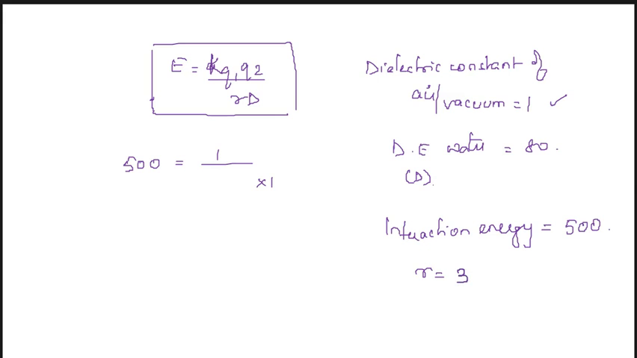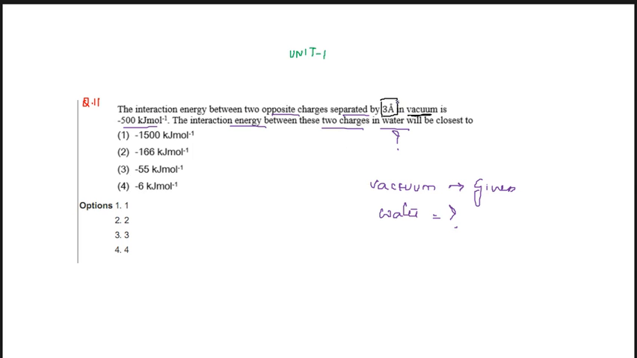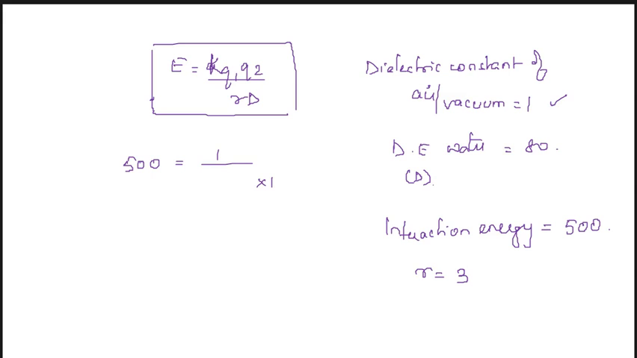They're separated by 3 angstrom, so separation R will be 3, and we are keeping K, Q1 and Q2 constant. So the value of K Q1 Q2 is equal to 1500. Now this is for air or vacuum. Now let's find out for water.